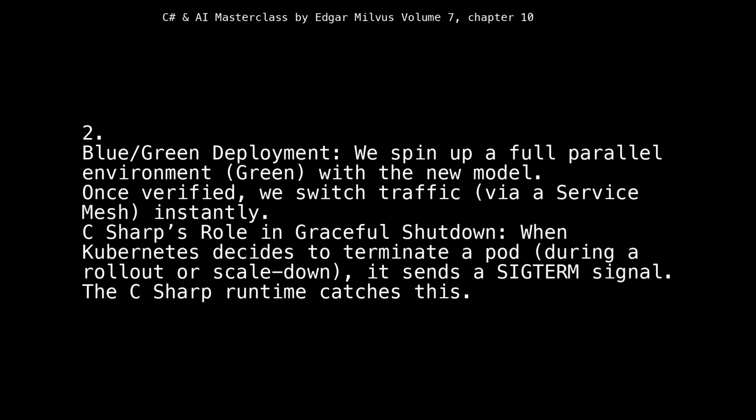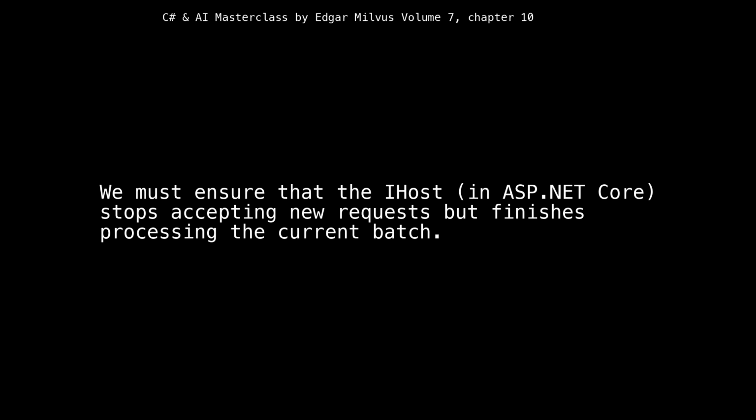C#'s role in graceful shutdown. When Kubernetes decides to terminate a pod, during a rollout or scale down, it sends a SIGTERM signal. The C# runtime catches this. We must ensure that the IHost, in ASP.NET Core, stops accepting new requests but finishes processing the current batch.